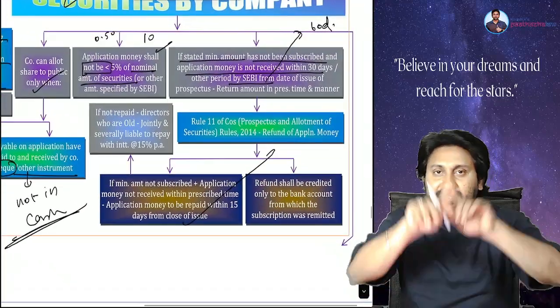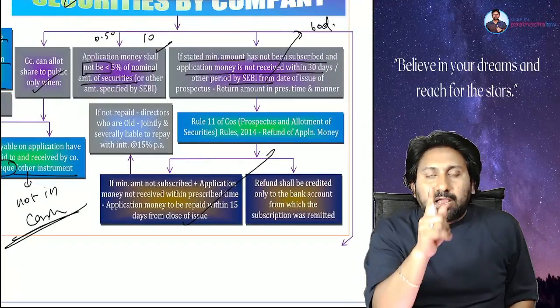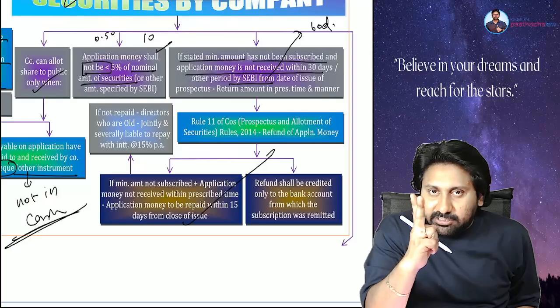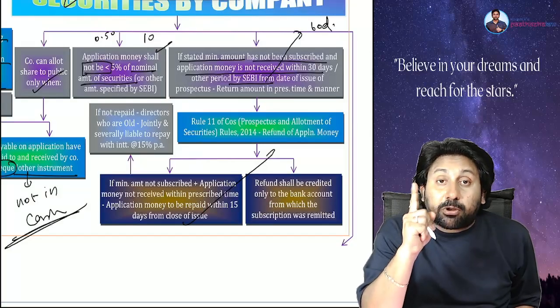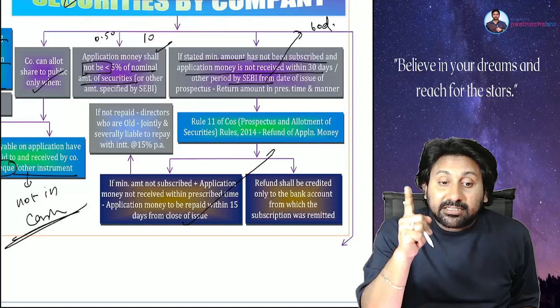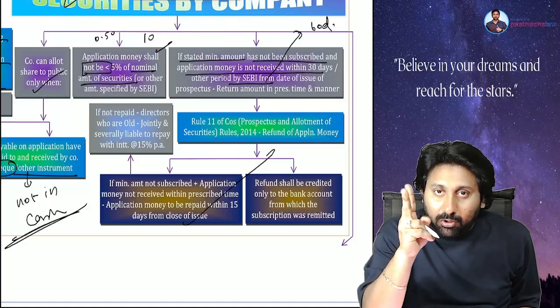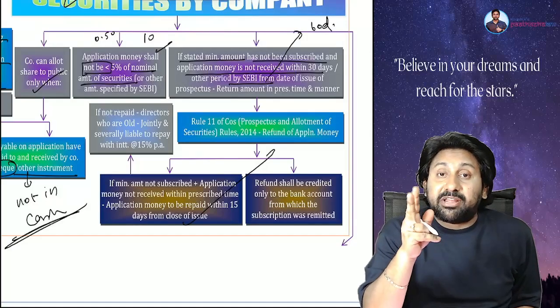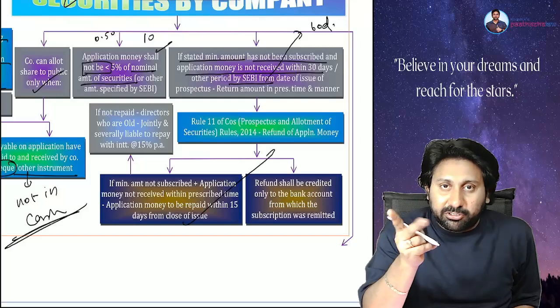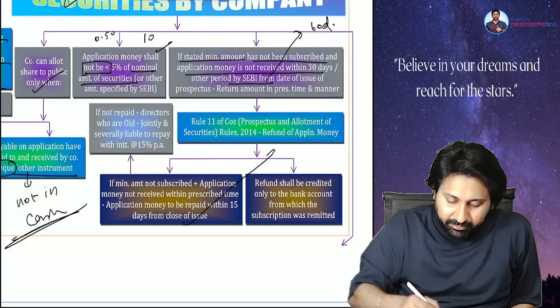Main concept. Let's revise everything. When a company can go for allotment, 2 conditions must be satisfied. Number 1, the amount stated in the prospectus as a minimum subscription must be subscribed. Number 2, the amount of application money must be received by any mode other than cash, means check as an instrument you should receive. Over.